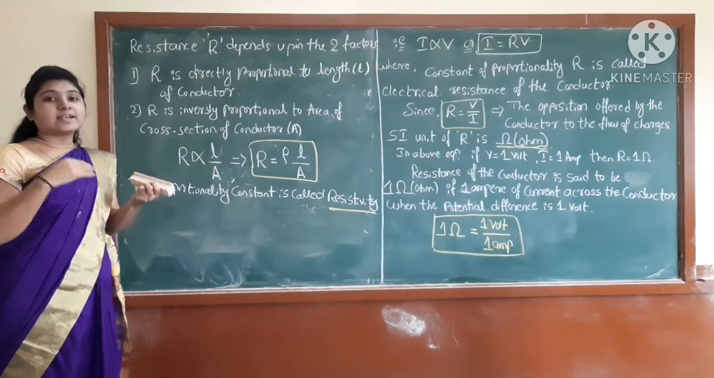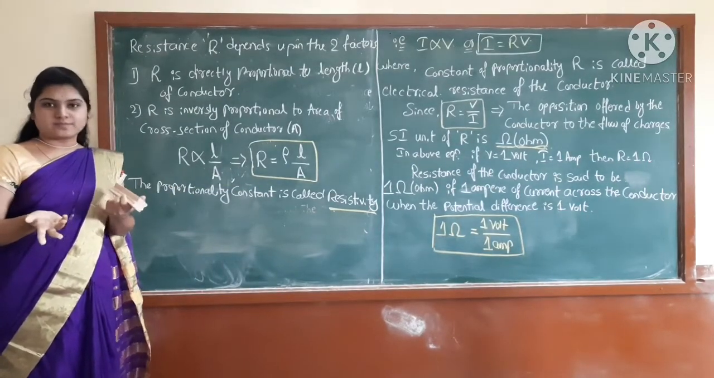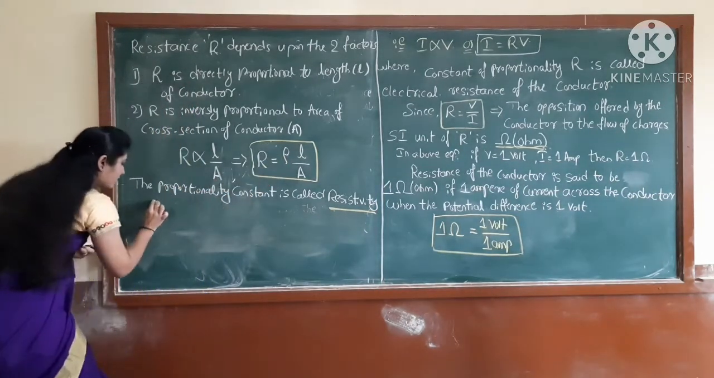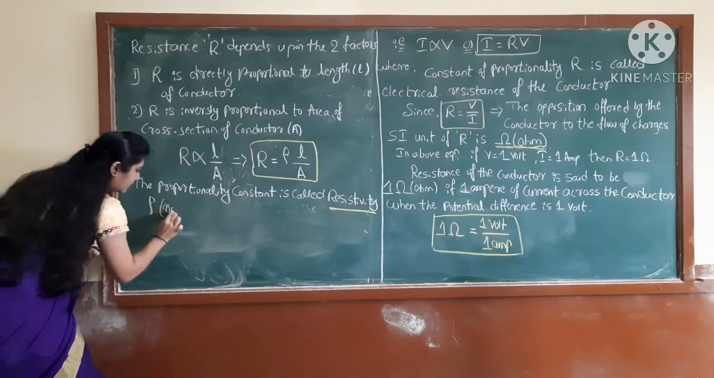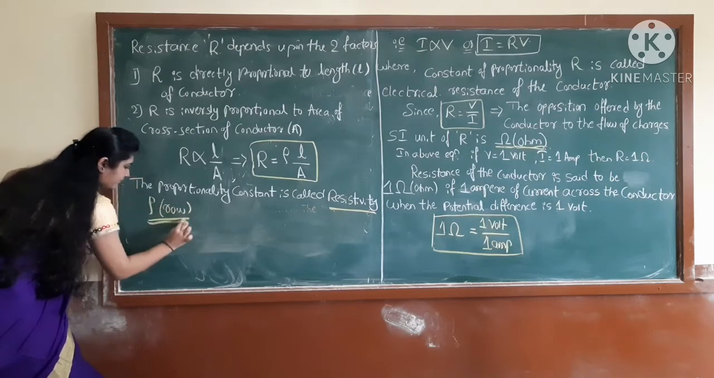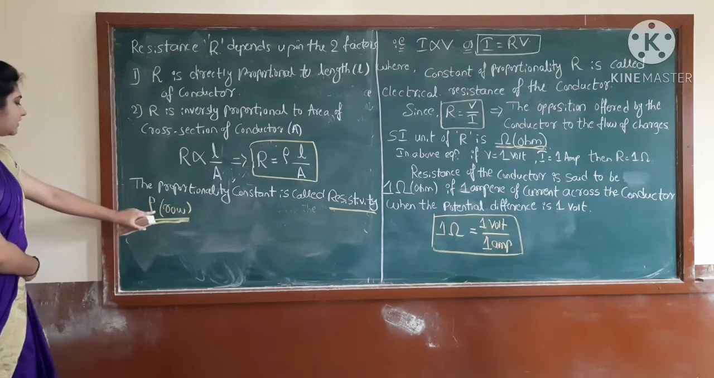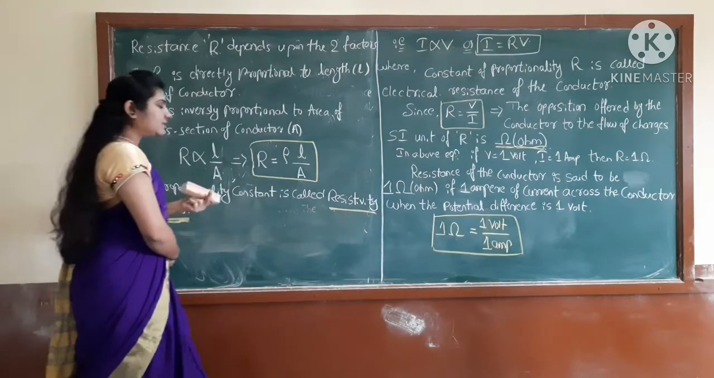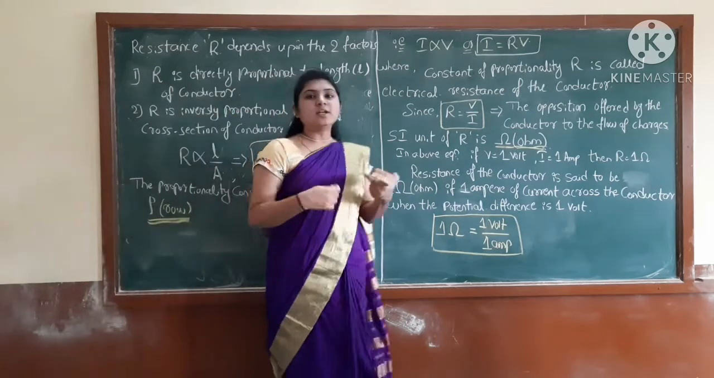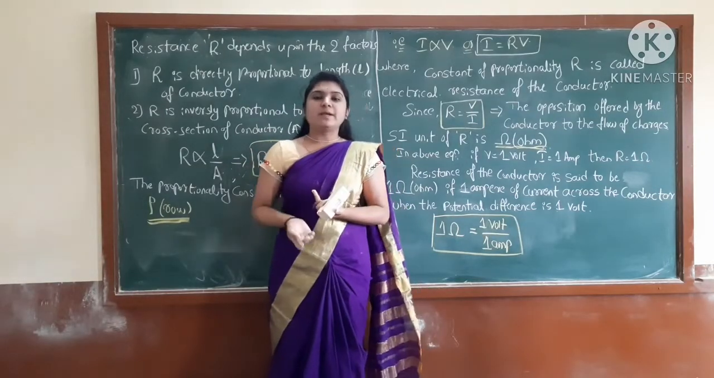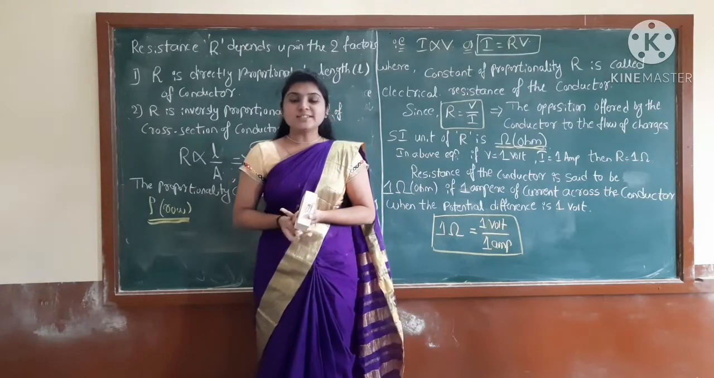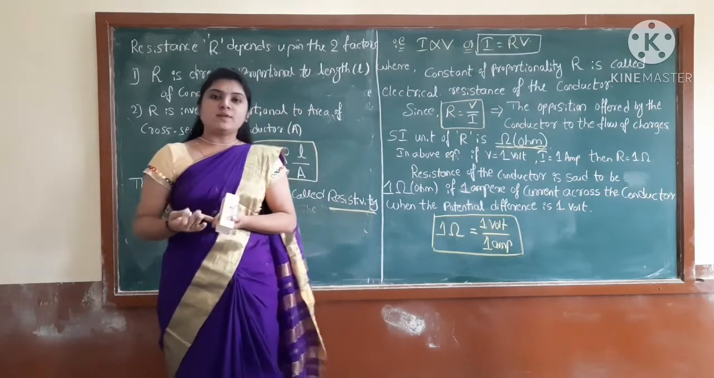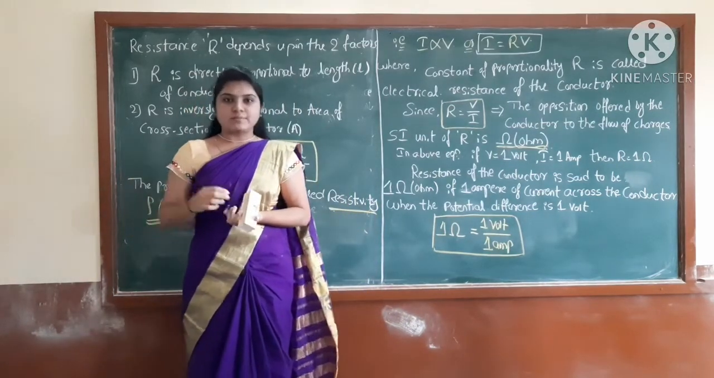Here resistance and resistivity are different. This rho, we can call it rho. Correct? So this is the resistivity. Then students, this resistivity will be different for different materials. It will depend upon some physical conditions and the temperature. That's why this resistivity will always be different for different materials.